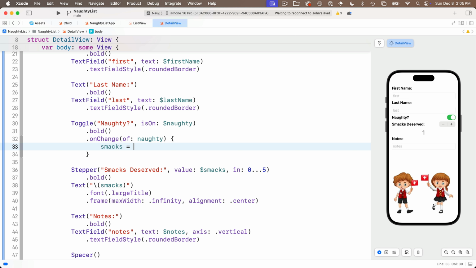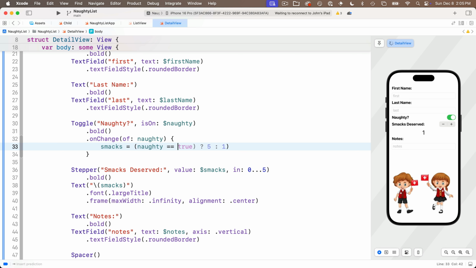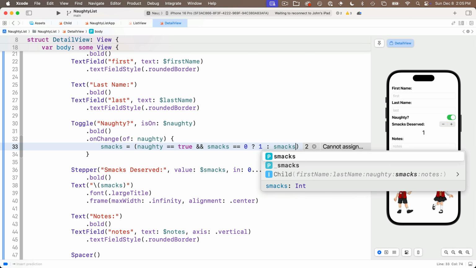So smacks is going to equal, and then this is going to be a ternary operator, which acts like an if statement. We'll say, in between parentheses so it's a little bit easier to read, naughty double equals true. Actually we didn't need the double equals true, we could have just put naughty in here because it has a true or false value, being a Boolean. But if naughty is true and, so we'll say ampersand ampersand for a compound conditional, smacks double equal sign 0, well, we shouldn't have a condition when they're naughty but they have smacks 0. So after the question mark, if that's true, we'll set smacks to 1, colon, otherwise we'll set smacks to smacks.